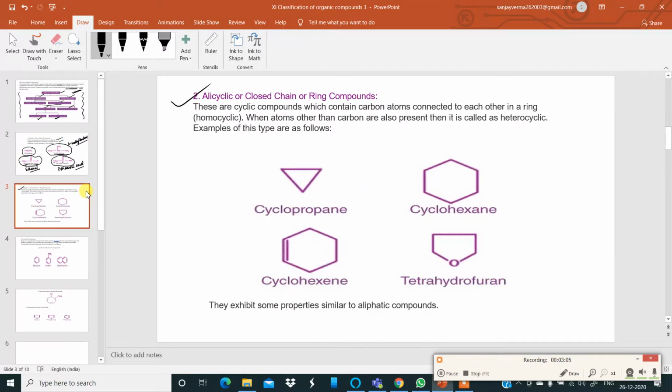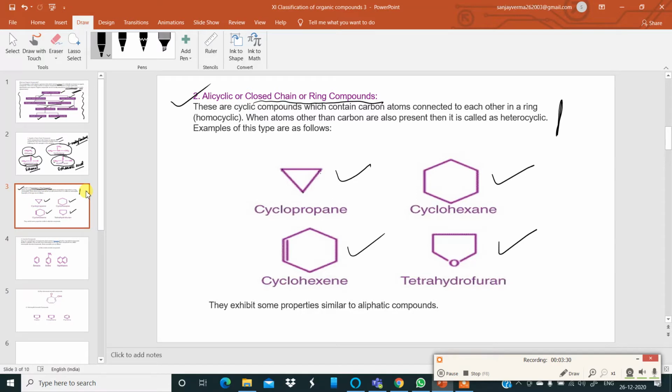Under alicyclic or closed chain or ring compounds, these are cyclic compounds which contain carbon atoms connected to each other in a ring. All the vertices of this triangle which you see contain carbon atoms. These are all examples of closed chain or ring compounds.